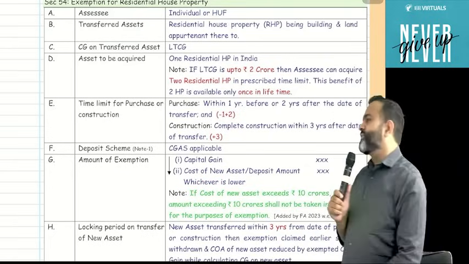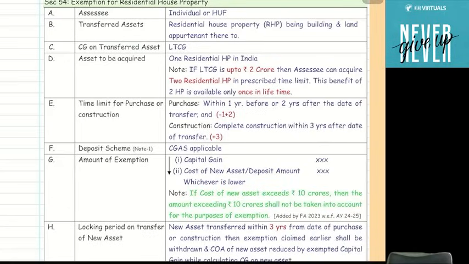It means if you purchase any house property and that new house property cost is more than 10 crore, then for the exemption purpose, you can consider only 10 crore as the cost. You got my point or not?